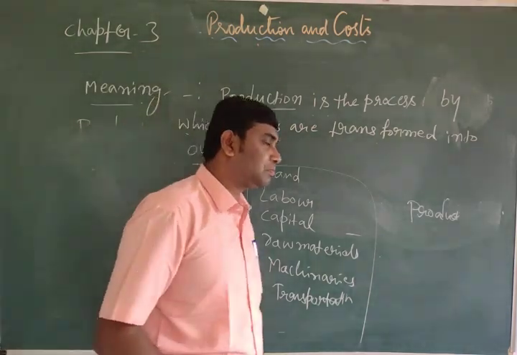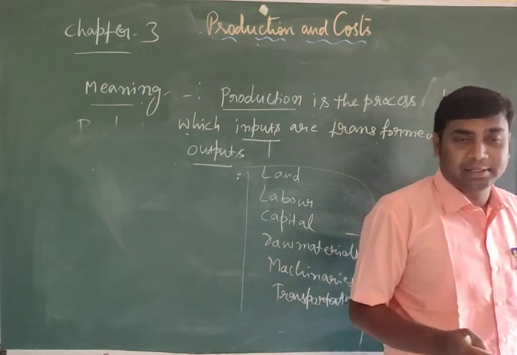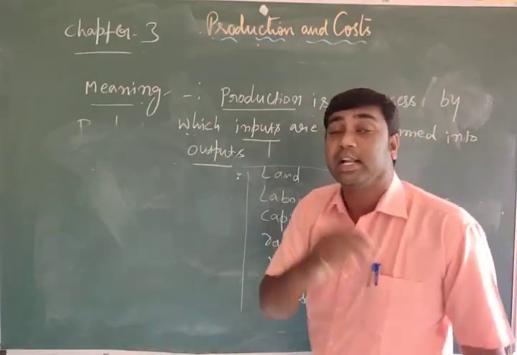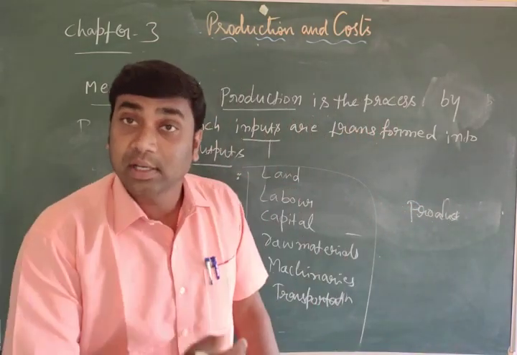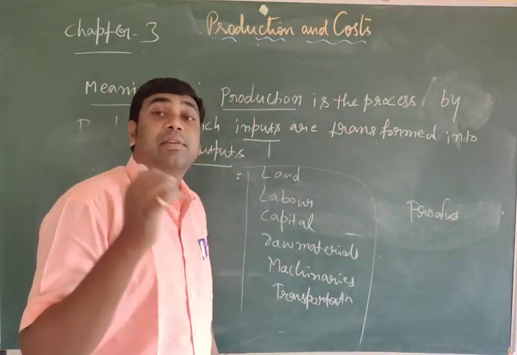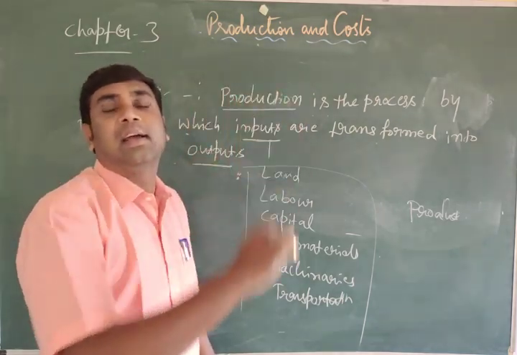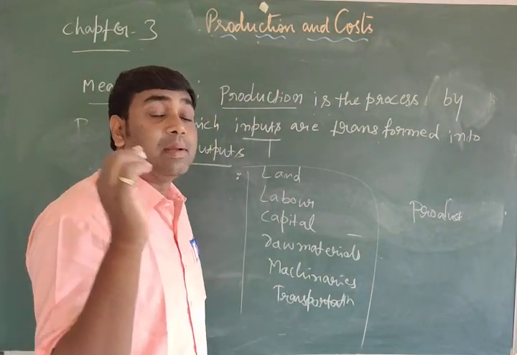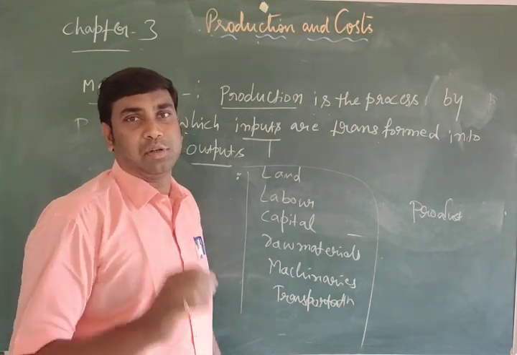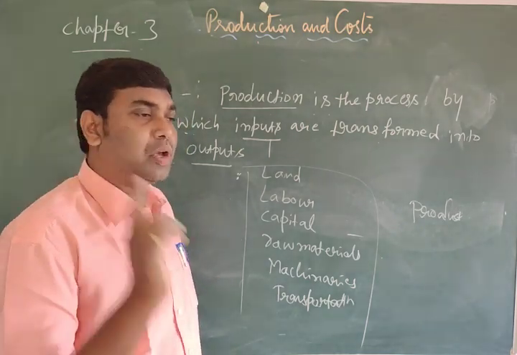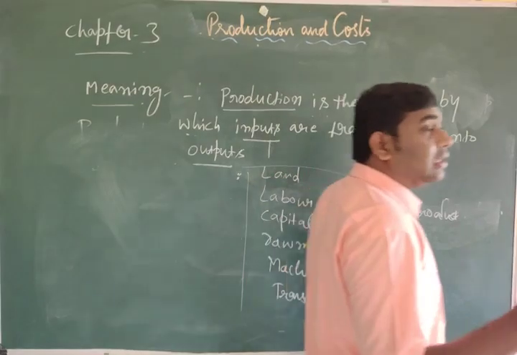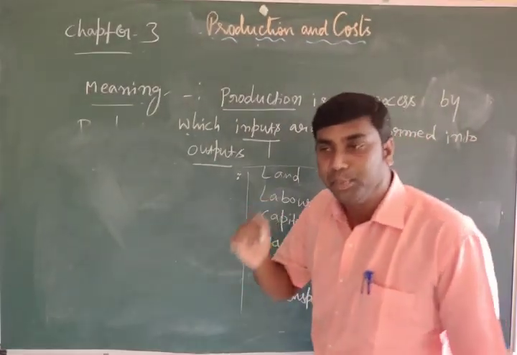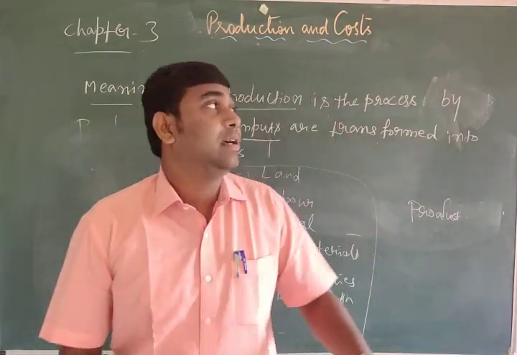A farmer uses his land, seeds, fertilizers, pesticides, a transportation vehicle, a tractor, and water. These are all inputs, and using them he can produce output. So this is the method or process of production. Production is nothing but the transformation of input into output. Clear?